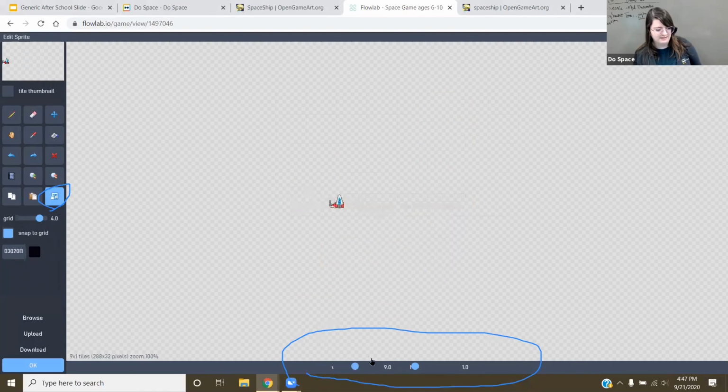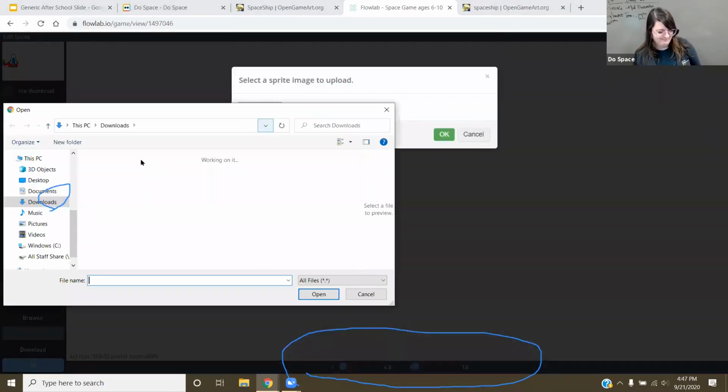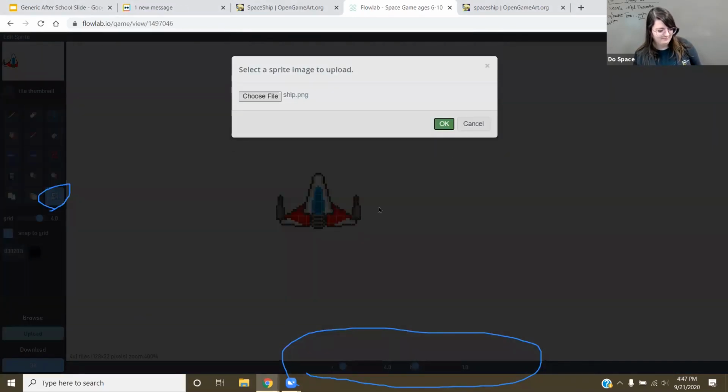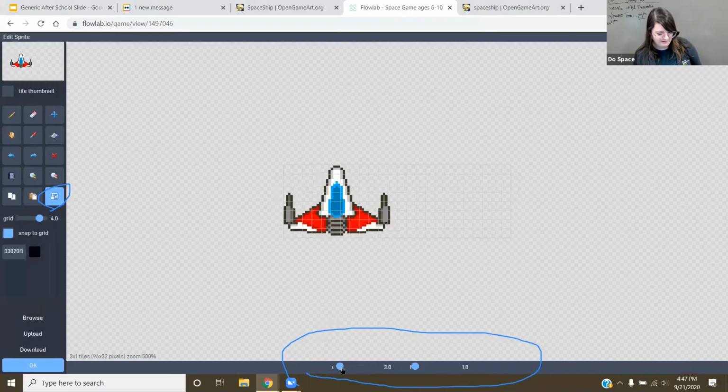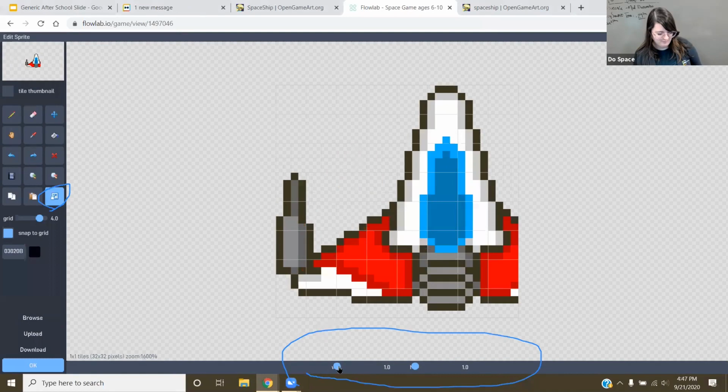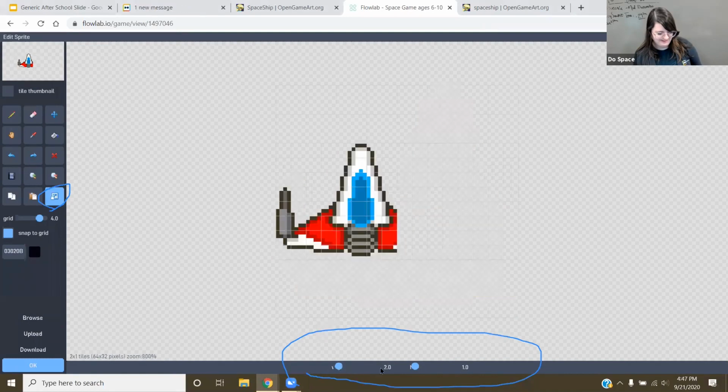And of course, I accidentally cut off my ship a little bit here. I'm gonna upload that thing one more time. There we go. And then I can use this right here, hopefully not too much. Okay, can I change?